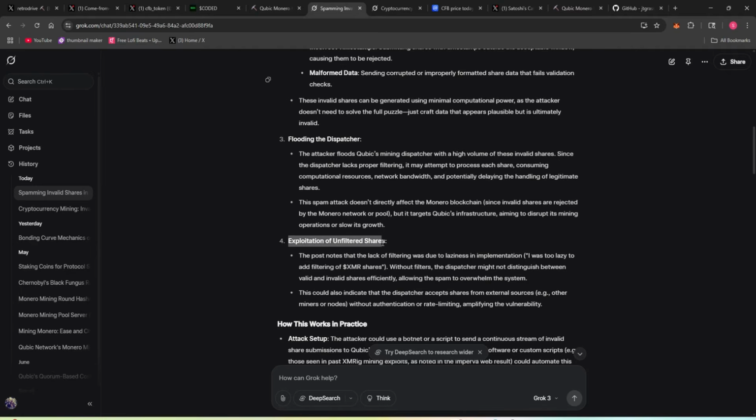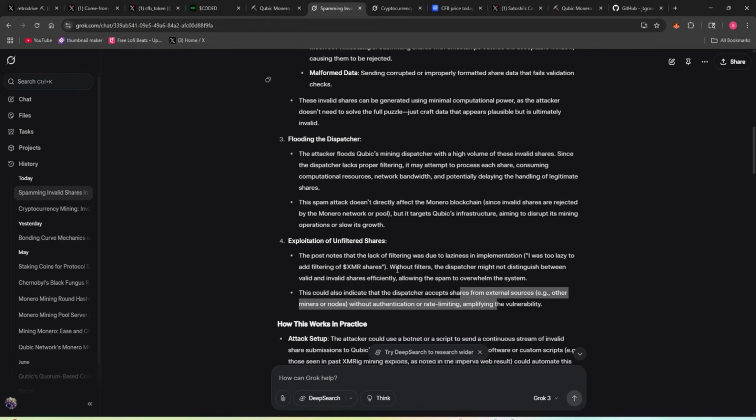Exploitation of unfiltered shares. The post notes that the lack of filtering was due to laziness in implementation. I was too lazy to add filtering of XMR shares. Without filters, the dispatcher might not distinguish between valid and invalid shares, allowing spam to overwhelm the system. This could also indicate that the dispatcher accepts shares from external sources, for example other miners or nodes, without authentication or rate limiting, amplifying the vulnerability.